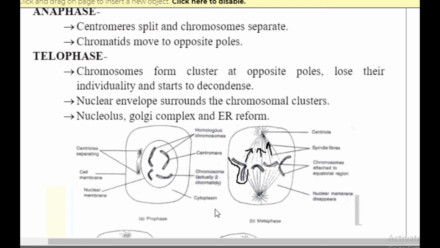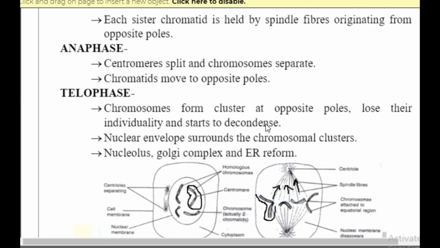This is the major factor in metaphase. In prophase you see the centrioles separate, and this is the cell membrane and nuclear membrane, and inside things become very prominent. These are the individual chromosomes, you can spot them, and here they try arranging in the equatorial plane.